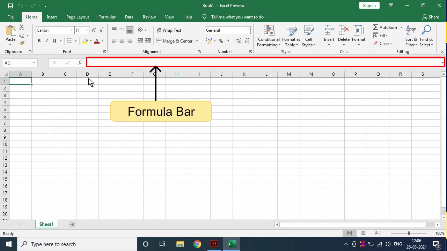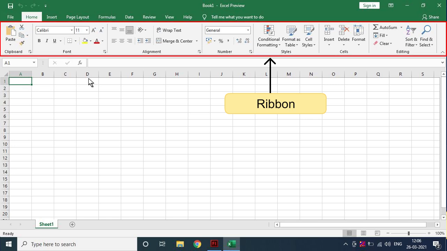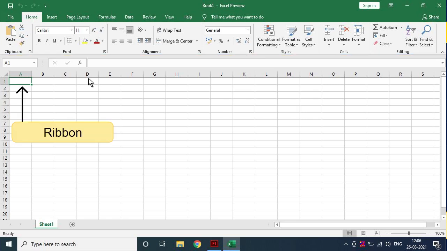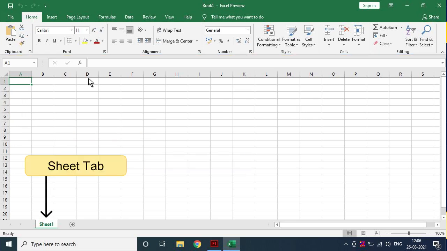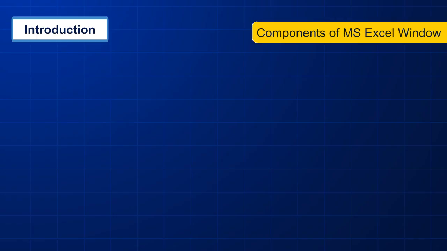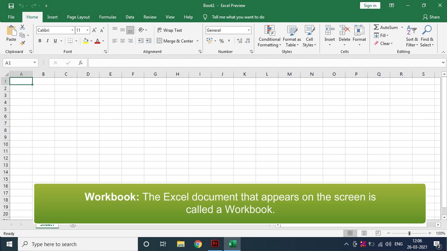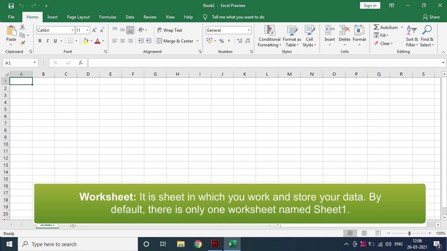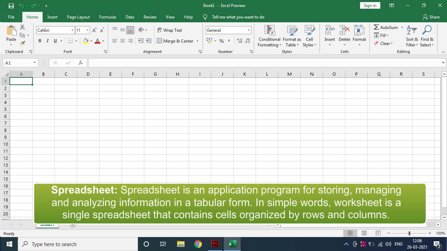Name box, formula bar, columns, ribbon, active cell A1, rows, worksheet, sheet tab, scroll bars. Components of MS Excel window. Workbook. The Excel document that appears on the screen is called a workbook. Worksheet. It is a sheet in which you work and store your data. By default, there is only one worksheet named Sheet 1.